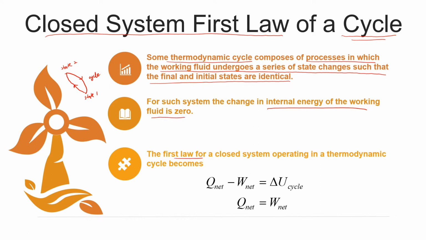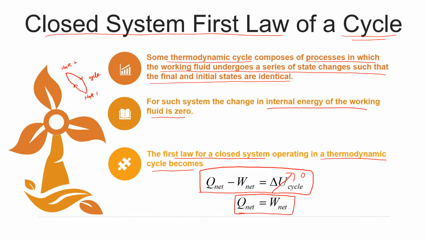The first law for closed system operate in the thermodynamic cycle becomes Q net minus W net is equal to delta U system. So bila delta U tu adalah 0, internal energy is equal to 0, jadi Q is equal to W net. So the relationship basically dia tak ada involve delta U lah, dia hanya ada W sahaja.